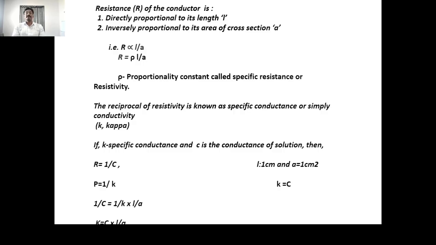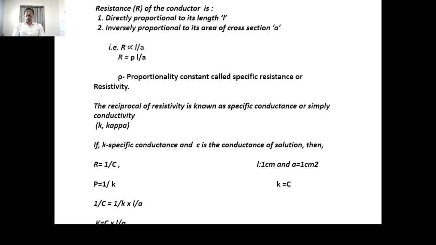See here, the resistance of the conductor that we already saw is directly proportional to the length and inversely proportional to the area of cross section. Therefore R is directly proportional to L upon A, R is equal to rho L upon A. That is, rho is the proportionality constant called the specific resistance or resistivity.